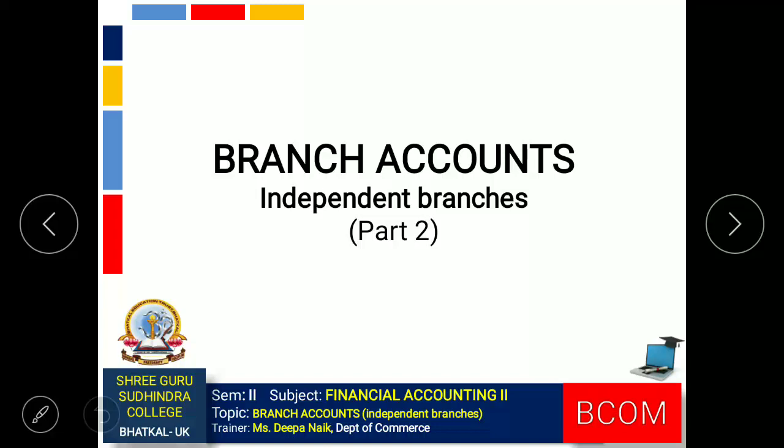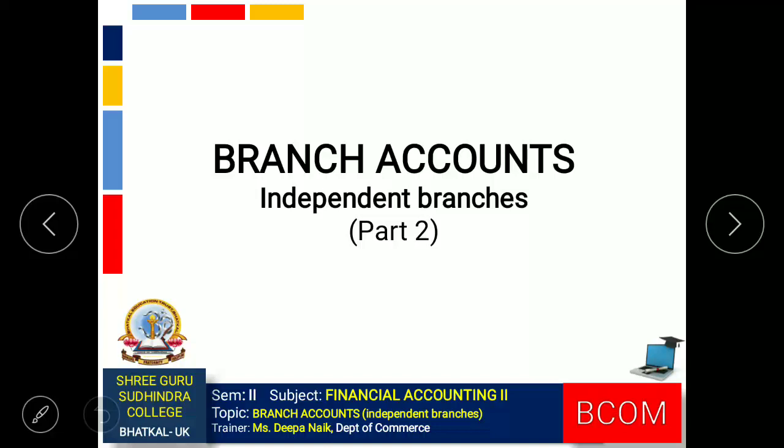There might be certain situations wherein certain transactions are recorded in the books of branch, but they might not be recorded in the books of head office. Or else sometimes they might be recorded in the books of head office, but they might not be recorded in the books of branch. So in that case, when the combined balance sheet is being prepared, at that time the balances might not tally.